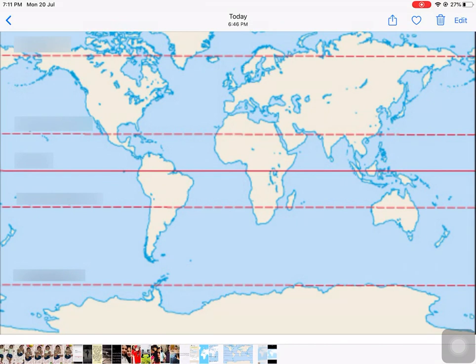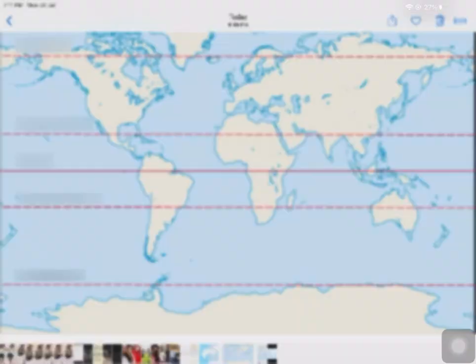So as you can see, this is passing from the curved area of Africa, the equator. Similarly, Tropic of Capricorn is passing from the south of Madagascar and middle of Australia. You can see the Tropic of Cancer passing from the Gulf of Kutch in India. You can see that just above Iceland, the Arctic Circle is passing. And you can see that from the northern part of Antarctica, the Antarctic Circle is passing. So this is your map of the latitudes, which is very important for examination. I hope it is very clear.